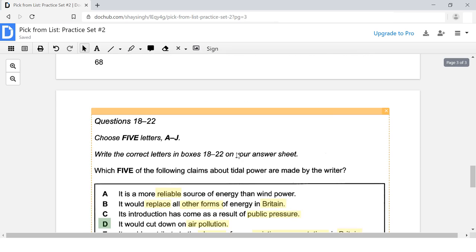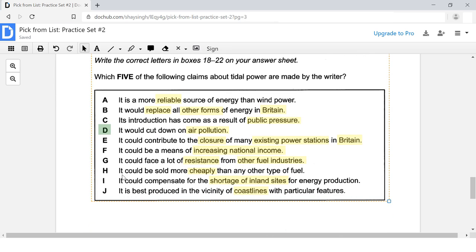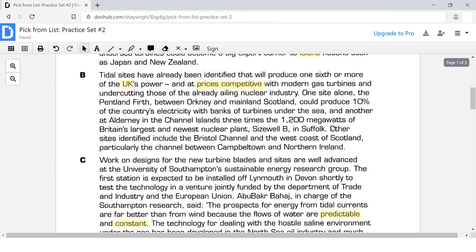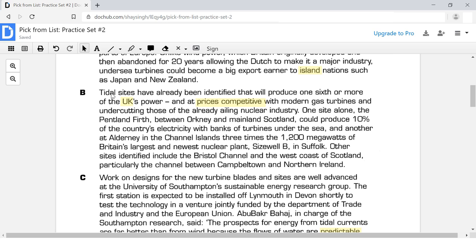And down here in one of the answer choices, it talked about how it could be sold more cheaply than any other fuel type. Let's see if that is true. Is the tidal power going to be sold more cheaply? Let's see. Here it says tidal sites have already been identified that will produce 1/6 or more of the UK's power, and at prices competitive with modern gas turbines and undercutting those of the already ailing nuclear industry.